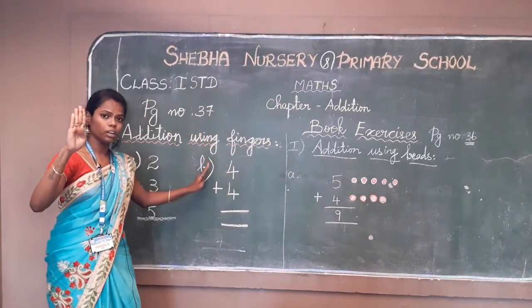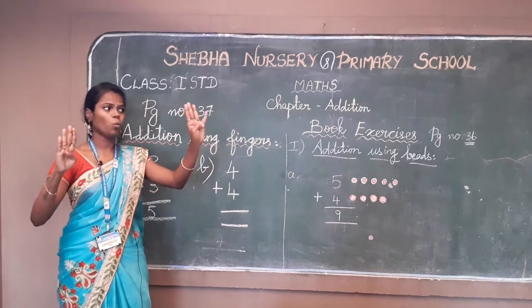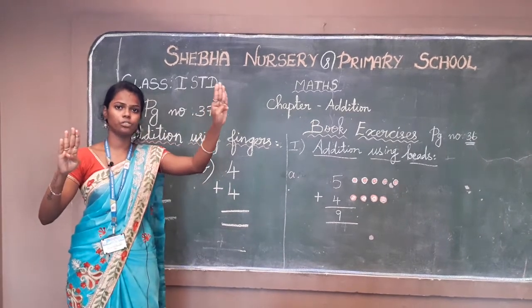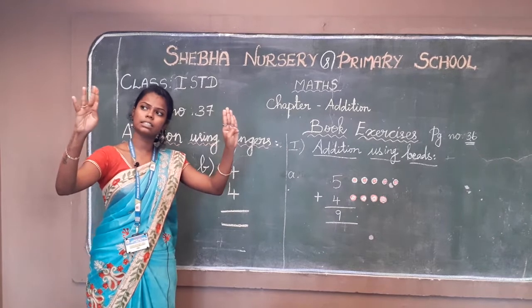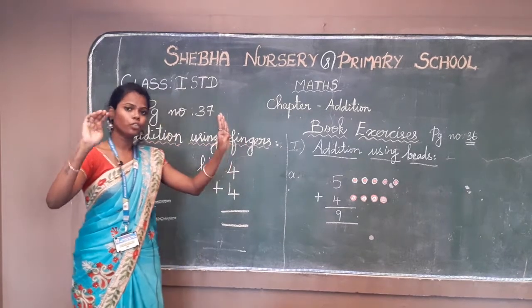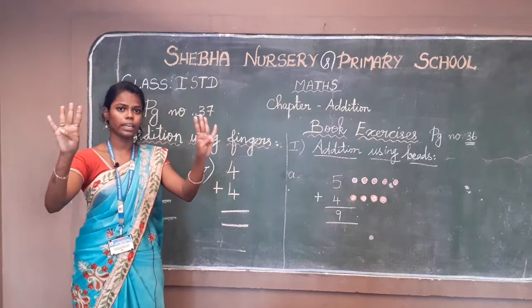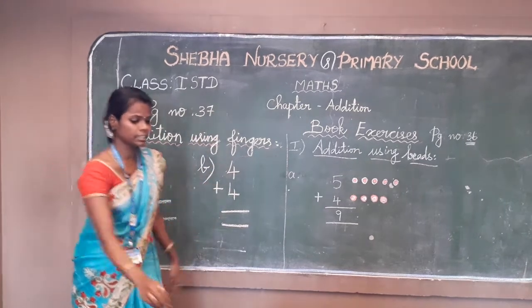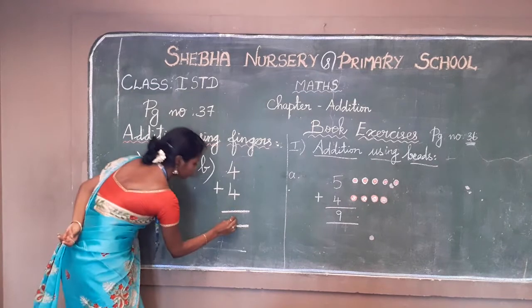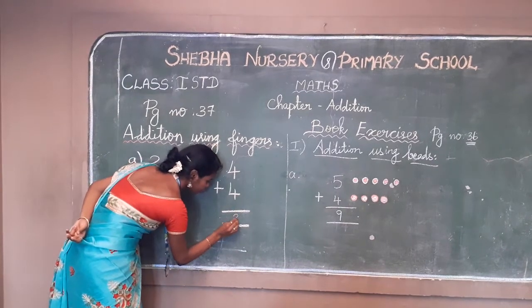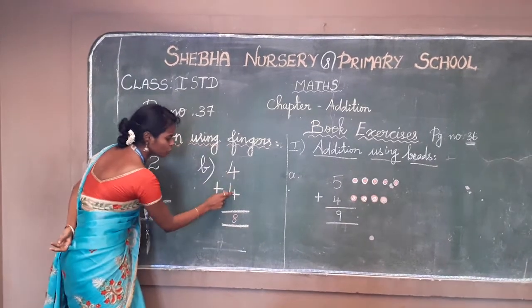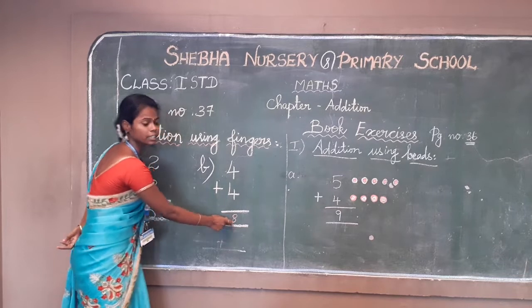You have to combine together: 1, 2, 3, 4, 5, 6, 7, 8. 4 plus 4 is equal to 8. Now the answer is 8.